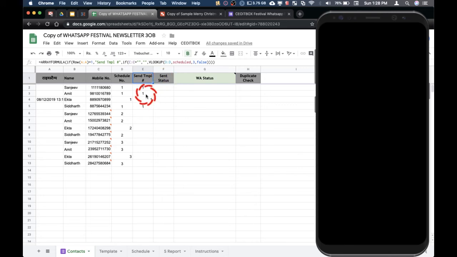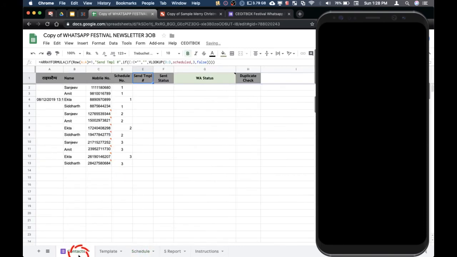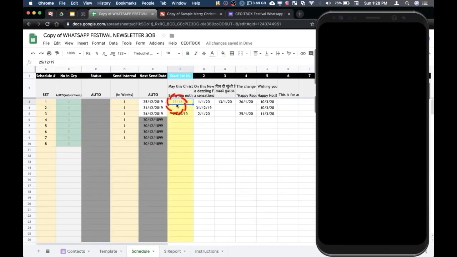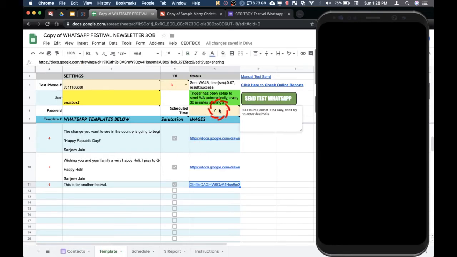We are ready to go, and you see here that the template number has already been selected. Friends, right now there is no template to be sent here, but the moment I put in today's date, that is 8/12, the template number is selected automatically, and this message will go at the triggered time.